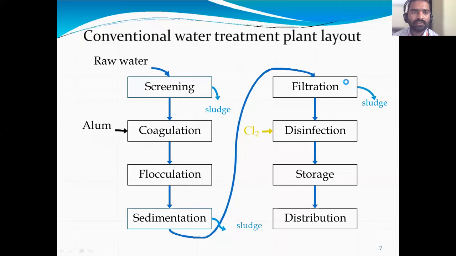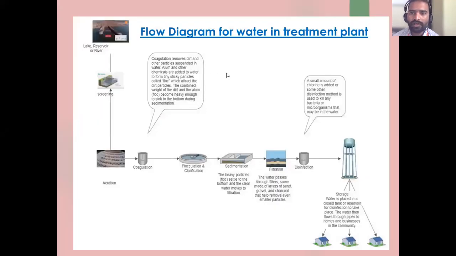Okay, next. This is the flow diagram of the water treatment plant. Initially, the water is taken from the source, lake or reservoir or dam. It may be a lake, it may be a river, or it may be a reservoir. This is a dam. Is it visible with full screen? Yes, sir. So from the reservoir, first there is screening. After screening there is an aeration tank.